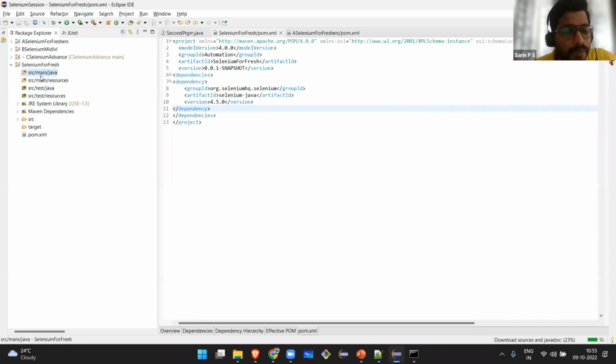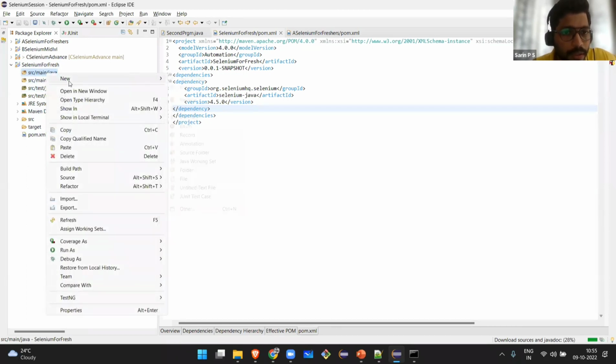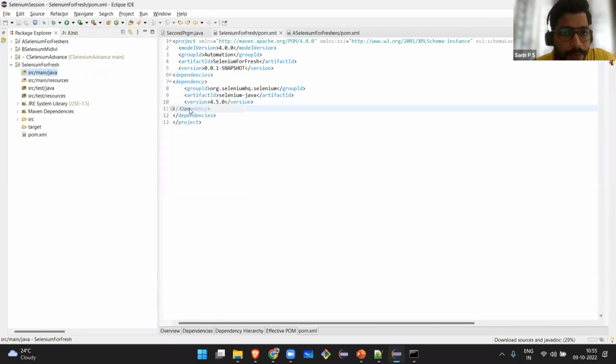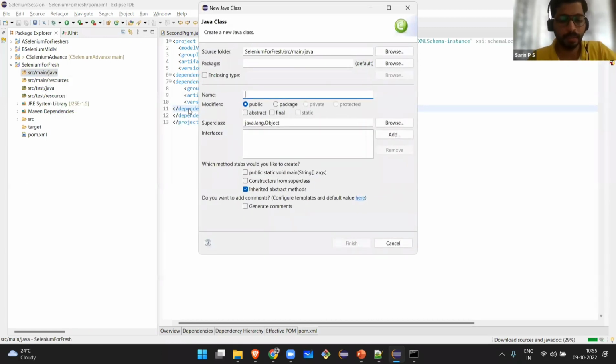So this is the Maven folder structure. I will talk about this after some time, and why we are following this folder structure as well. So right click, new. I'm going to create a new class, which will be my first program.